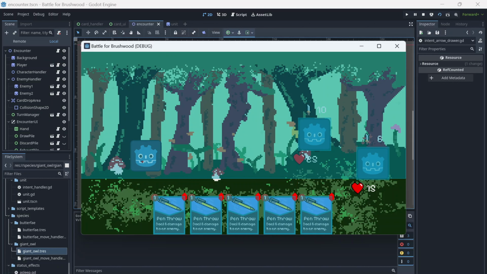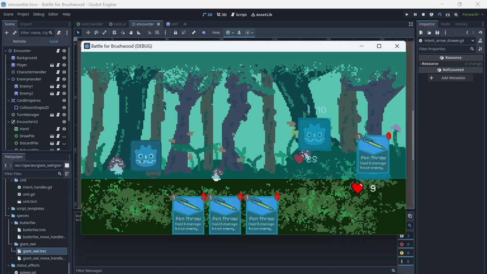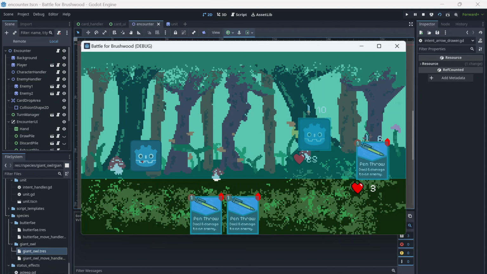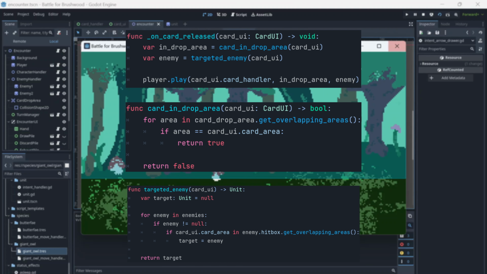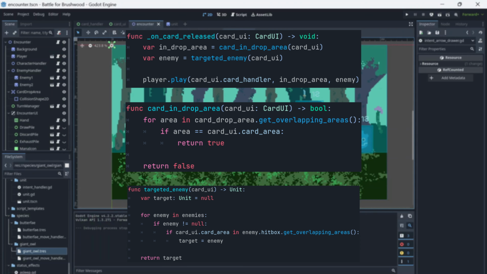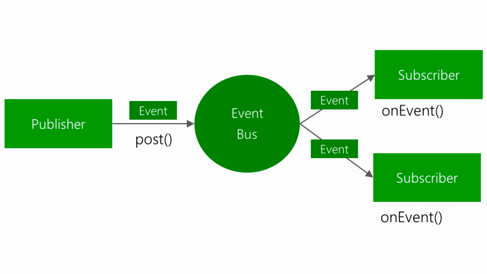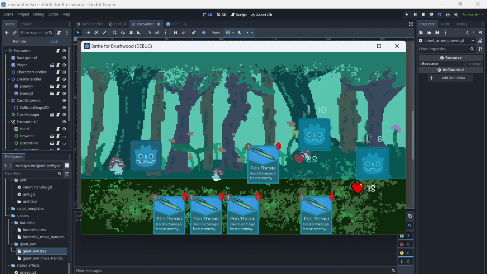By adding Area2Ds to the encounter scene, the card UI scene, and the enemy sprites, I was able to detect when these areas overlapped to know when a released card should be played and on which enemy. I added some logic to check whether a released card should be played, and I then created an event bus to handle events that would affect various nodes, including a card being played or released, and made released cards snap back to hand if played on invalid targets.